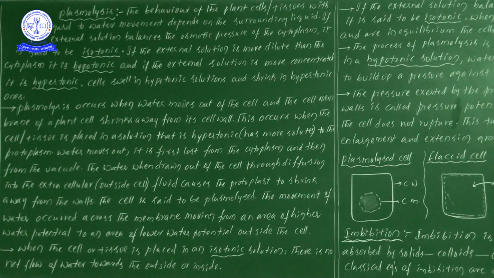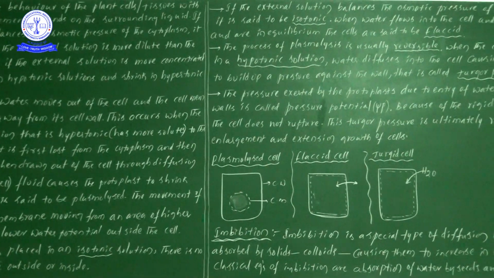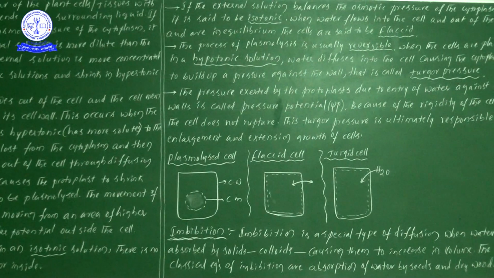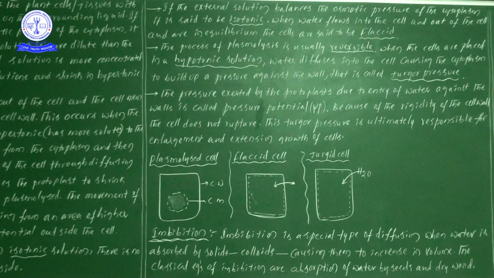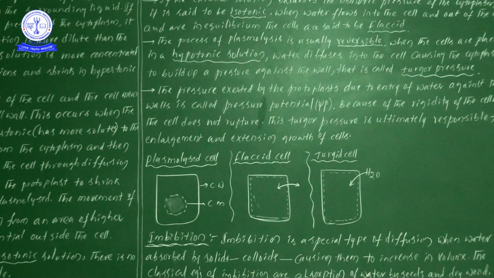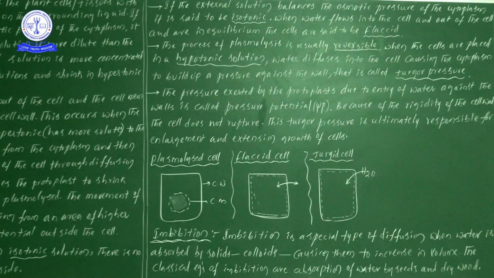Next, when the cell or tissues are placed in an isotonic solution, we have already discussed this, but let us finish it. What is happening? There is no net flow of water towards outside or towards inside. The movement of water will not be outside or inside; it will be stable.